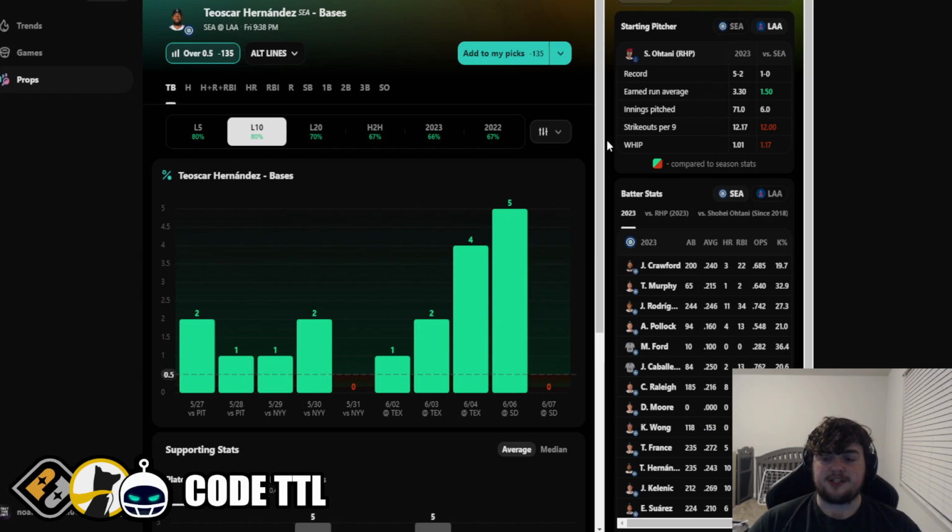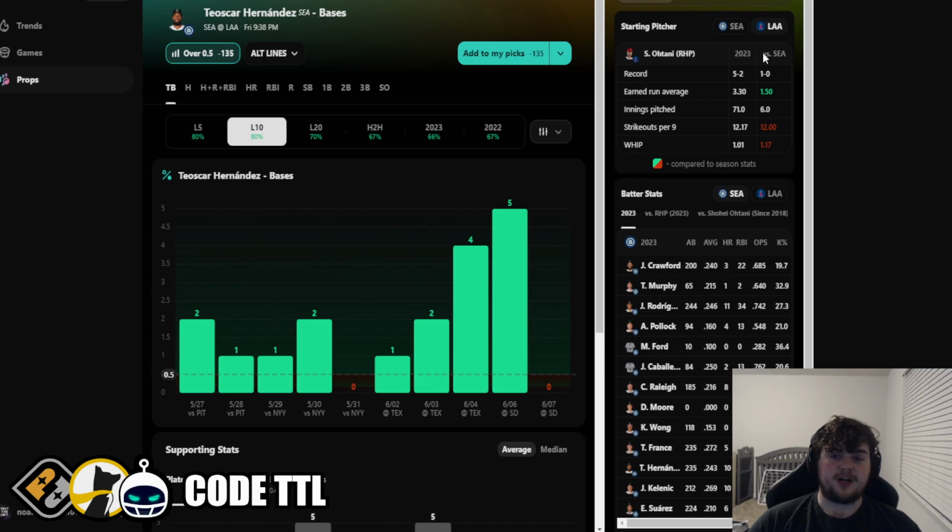And he gets a good matchup. Again, it's Ohtani starting pitcher, but everybody knows the bullpen for the Angels is just absolutely terrible. So even if he doesn't get the base on Ohtani, whoever comes up from the bullpen, I expect the Mariners to just smash them.